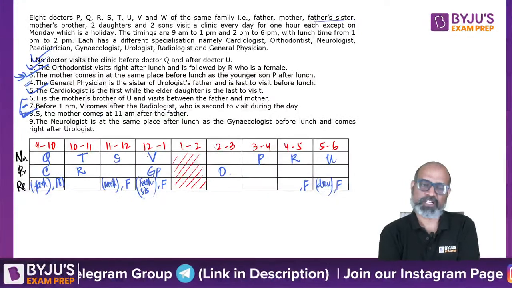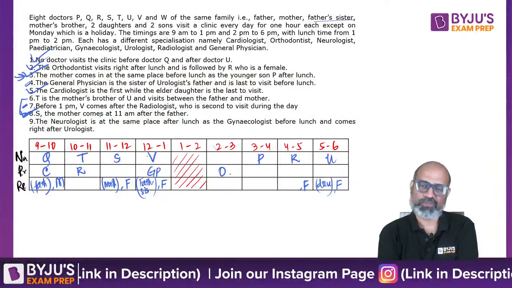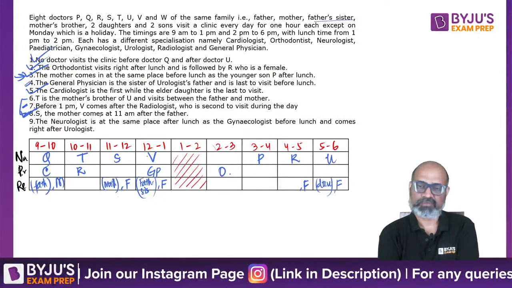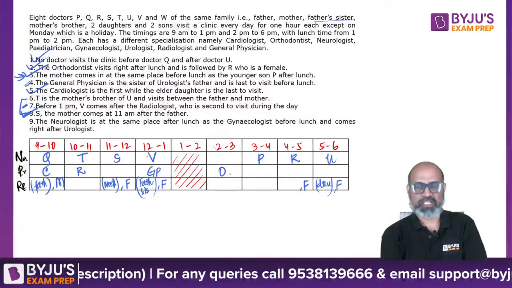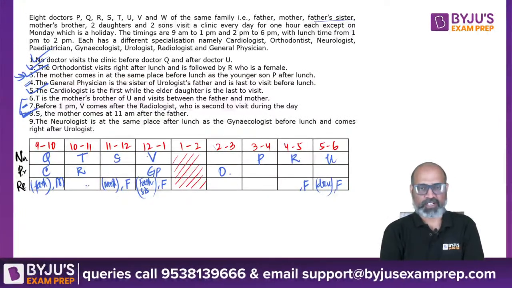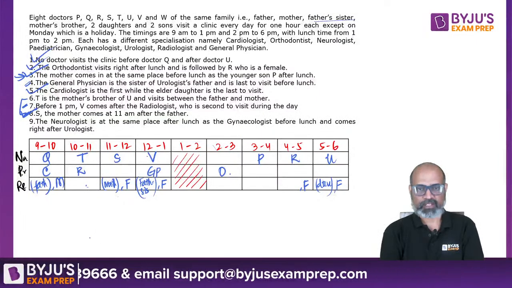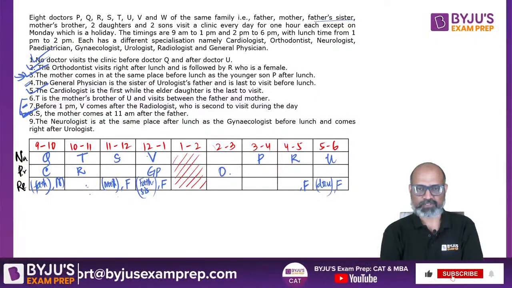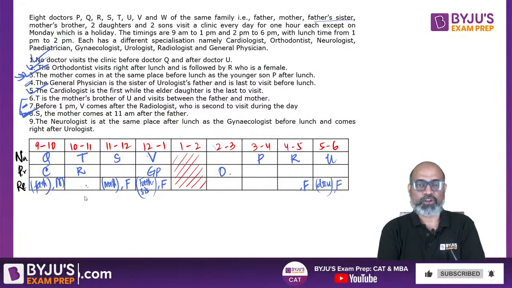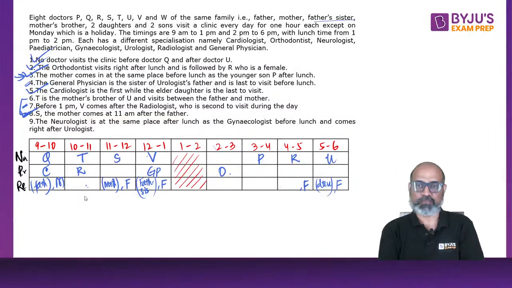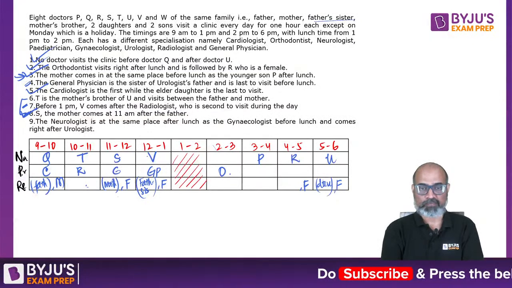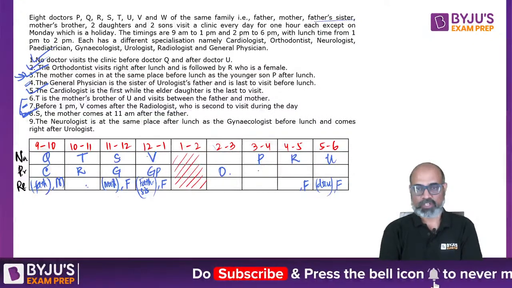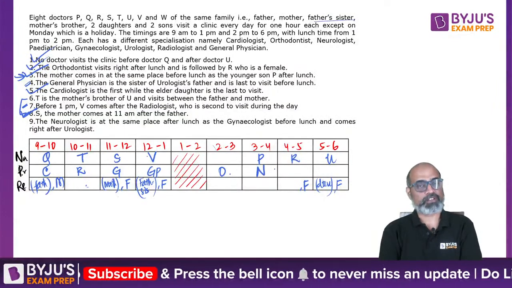This is a little confusing statement, right? T is mother's brother of you. देखते हैं. Let's not write the relationship as of now. ठीक है. The neurologist is at the same place after lunch as the gynecologist before lunch. So gynecologist before lunch, there is only one place left. So the neurologist is going to be over here at 3 to 4